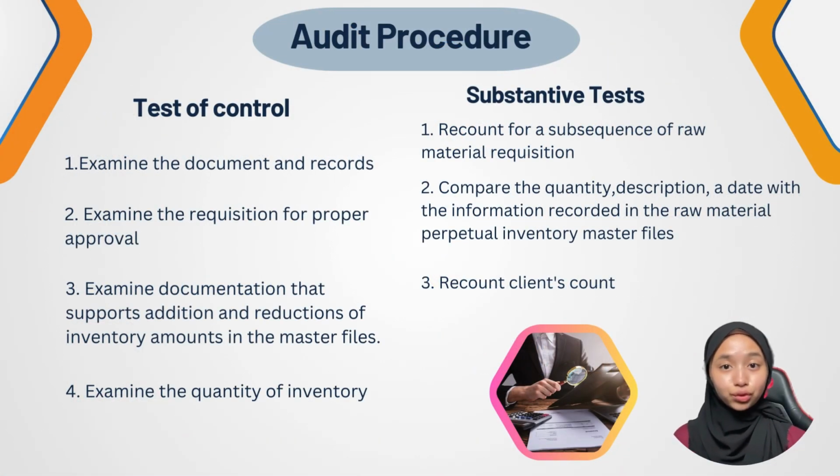The audit procedure for test of controls. First, we need to examine the documents and records. Second, we need to examine the requisition for proper approval. Thirdly, we need to examine the documentation that supports the additions and reductions of inventory amounts in the master files. And lastly, we need to examine the quantity of inventory.